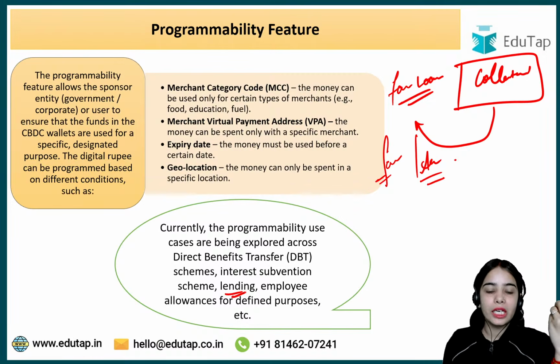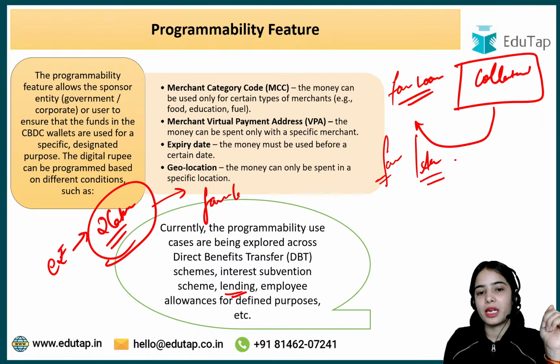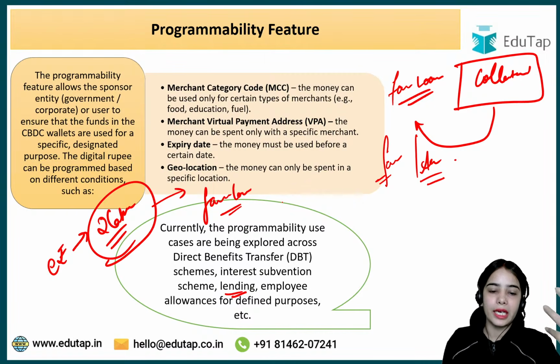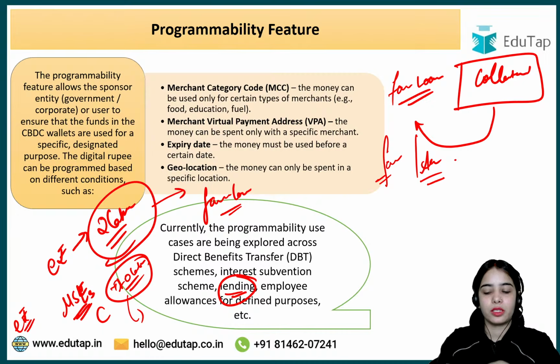So for the lending also, e-Rupee can be given. Say you are taking a loan of 2 lakh rupees, so directly e-Rupee will be given, so that this money is spent in the farm, in the agriculture. If the money is given to the micro and small enterprises, say as a collateral free loan up to a limit of 20 lakhs, it is programmed that this e-Rupee is used in the case of micro and small enterprises only. So that is the idea.